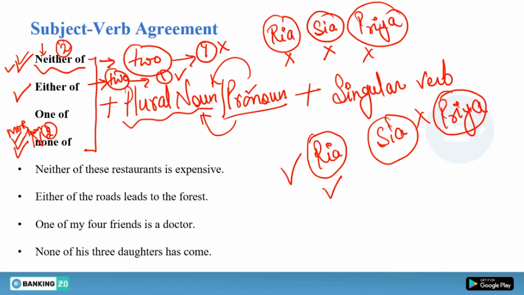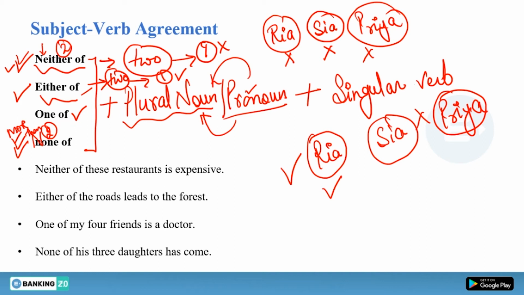It means when you have to make a choice and there are more than two persons or places or things, then what will you do? If you are choosing one, then you cannot use either of. In that case, you have to use one of. It means either of and one of both have the same functions, but only either of is used for two and one of is used for more than two.